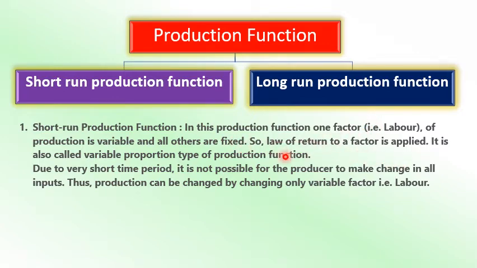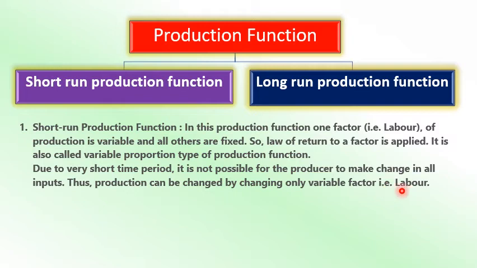They cannot do that in the very short run. If they want to change the production, only by changing the variable factor, and I'm assuming that this variable factor is labor. Due to the very short period of time, it is not possible for the producer to make changes in all inputs. Thus the production can be changed only by changing the variable factor, that is labor.